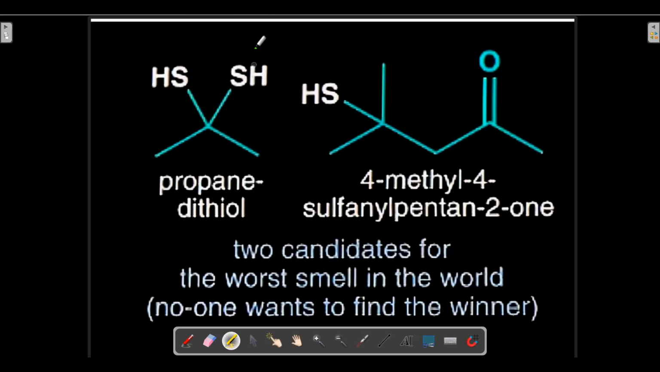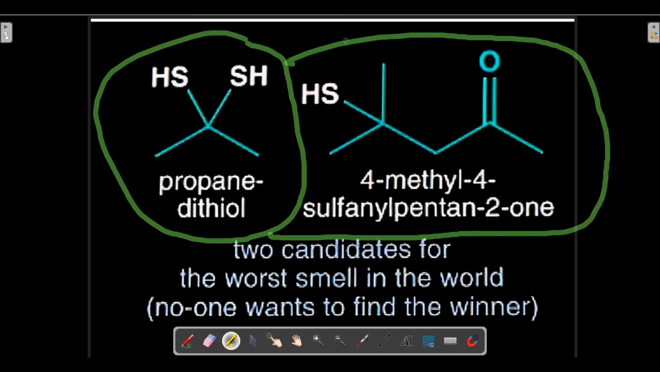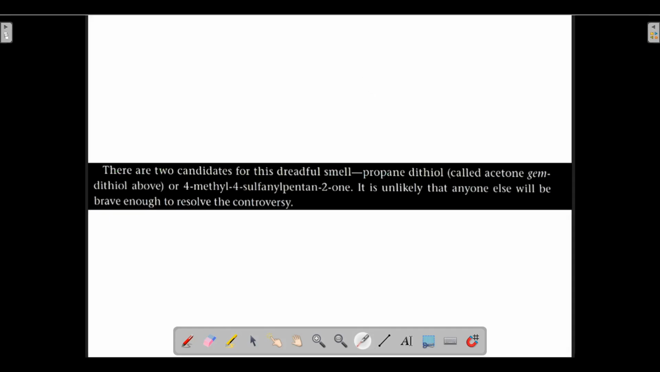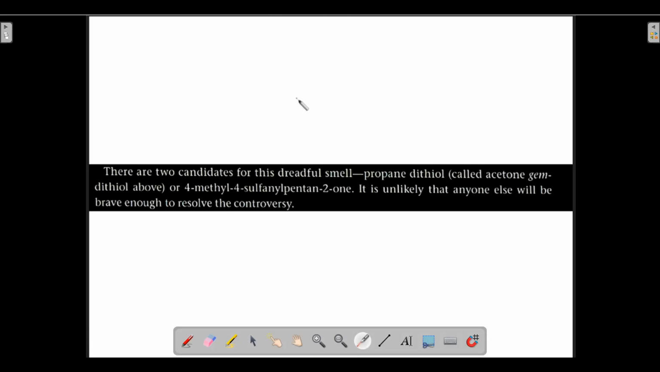One candidate is this. This is the first candidate for this dreadful smell, and this is the second candidate for this dreadful smell. So there are two candidates. Propane dithiol, called acetone gem dithiol. I have already told you that propane dithiol is also called acetone gem dithiol. And another candidate was 4-methyl 4-sulfanyl pentane 2-one. Their structures have already been given here. So there are two candidates.